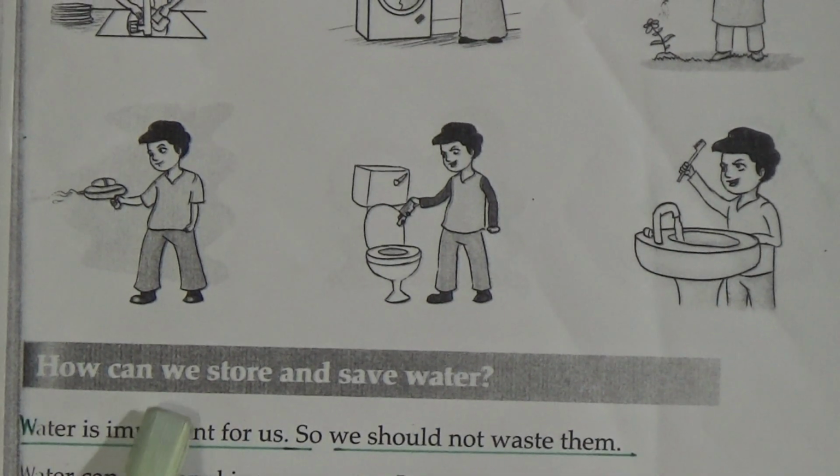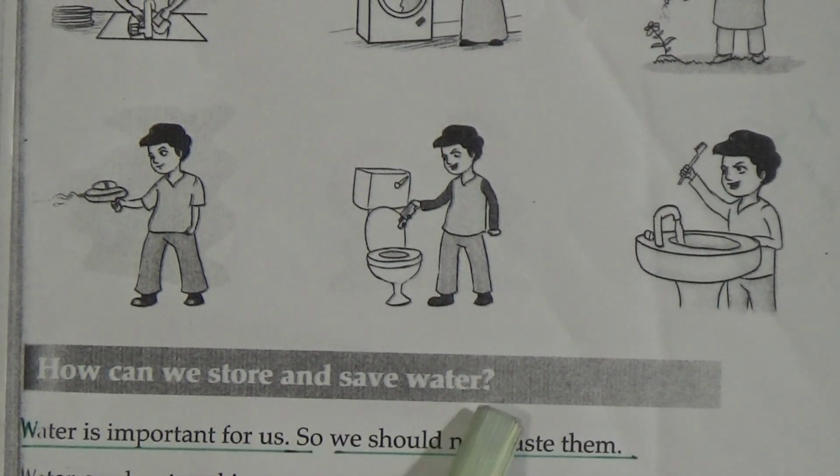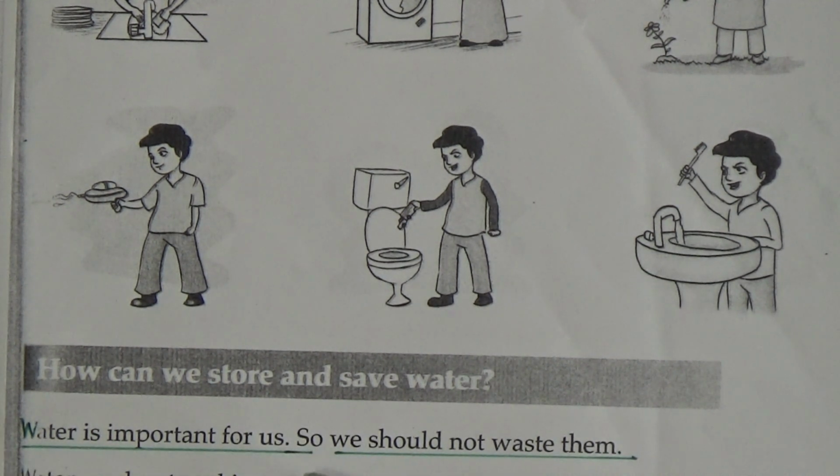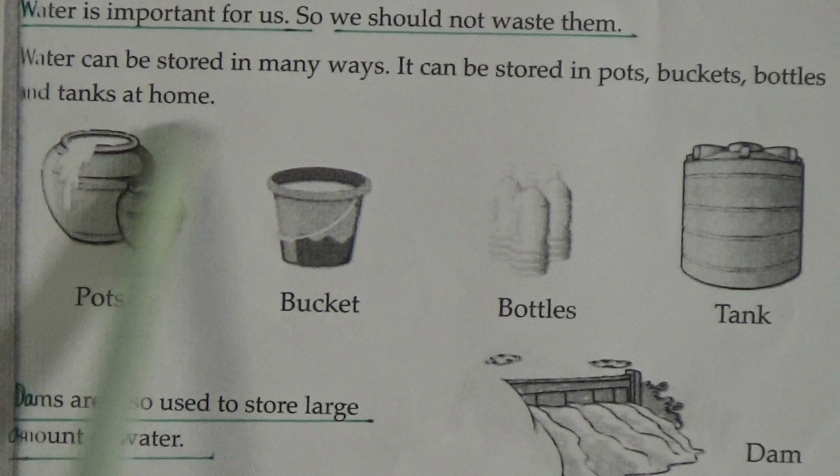Now, how can we store and save water? Water is important for us. Underline this line: so we should not waste it. Underline this line: water can be stored in many ways. It can be stored in pots, buckets, bottles and tanks at home.